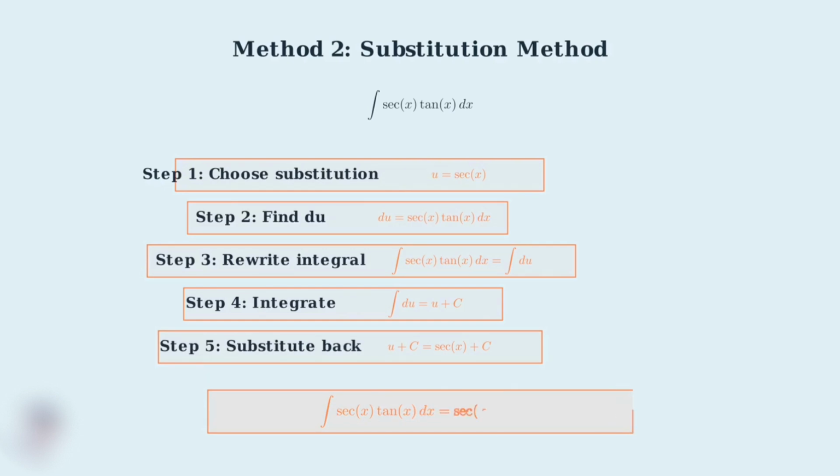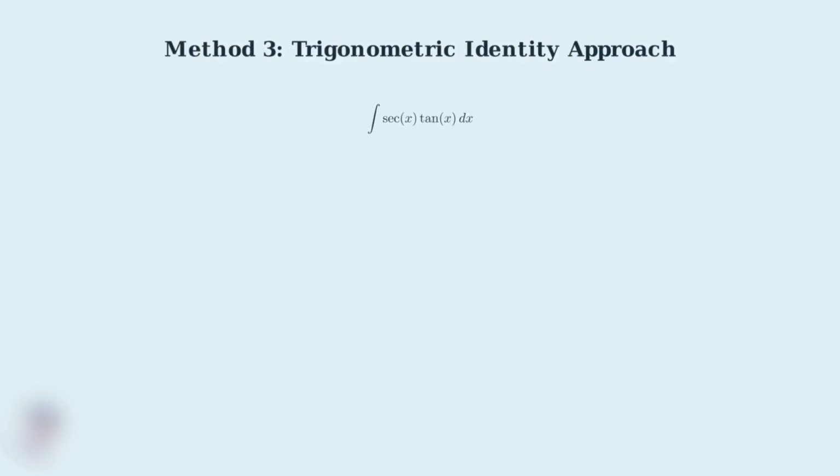Here's our final result. The substitution method gives us the same answer as direct recognition. The integral of secant x tangent x dx equals secant x plus c. This method is particularly valuable because it reinforces the systematic approach of U substitution that you'll use throughout calculus. The substitution method demonstrates why understanding derivatives is so important in integration. When you recognize that the derivative of secant x is secant x tangent x, the substitution becomes natural and the integration becomes straightforward.